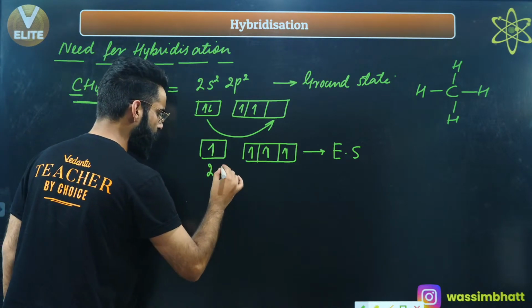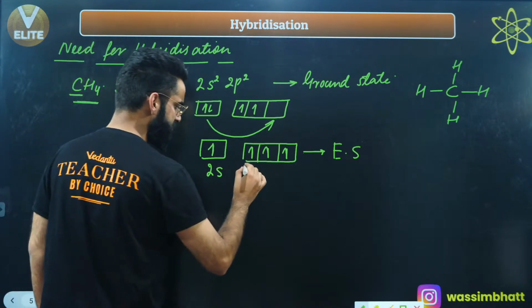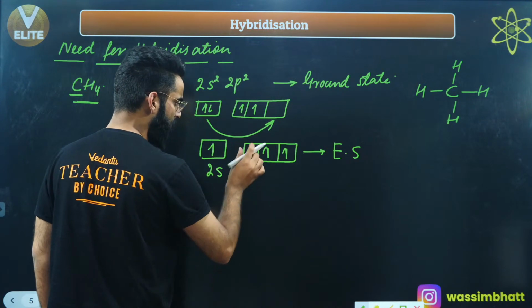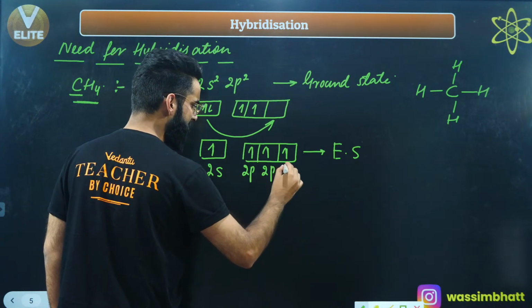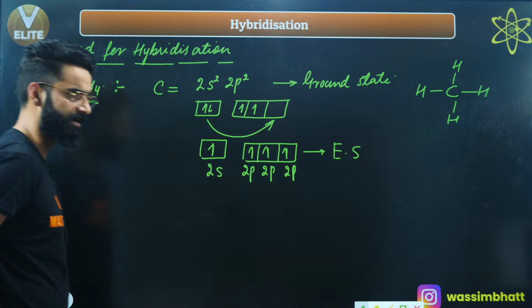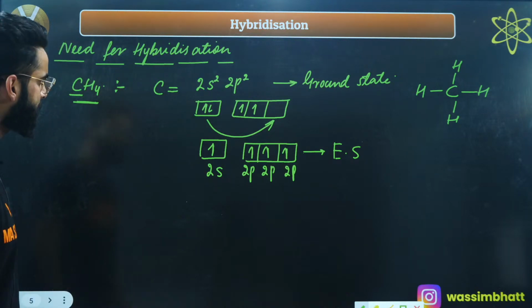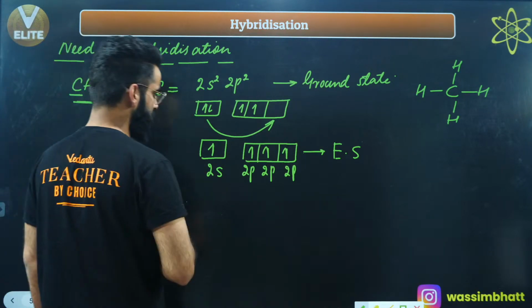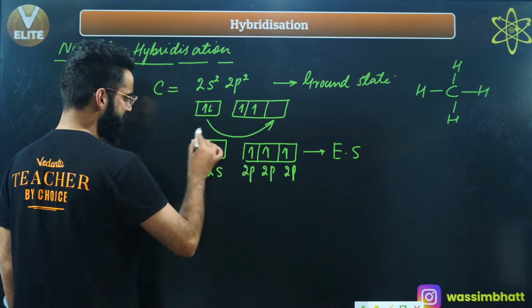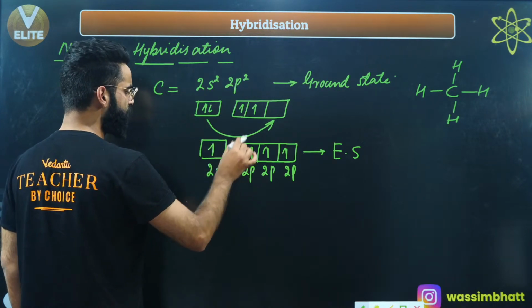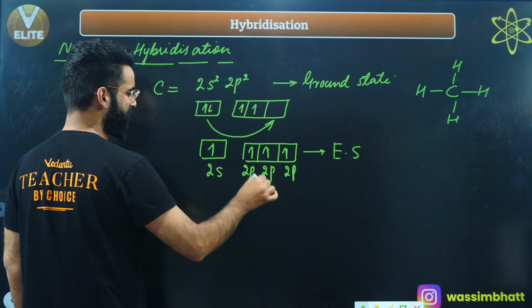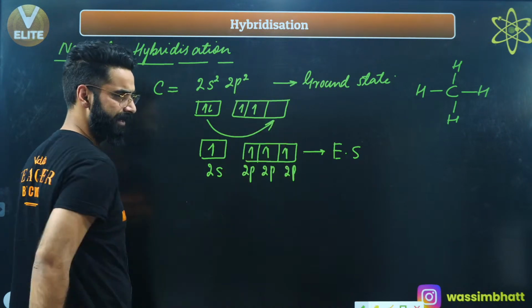This is the 2s atomic orbital carrying 1 electron. This is, for example, a 2p atomic orbital carrying 1 electron. This is 1 more 2p, and this is 1 more 2p atomic orbital carrying 1 electron, right? Okay. Now, what is going to happen over here? This is 2s. It is spherical in shape. This is 2p, which is dumbbell in shape. 1 more 2p, dumbbell in shape. 1 more 2p, dumbbell in shape, correct?